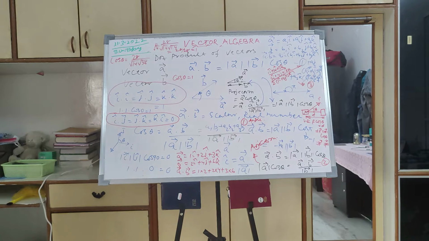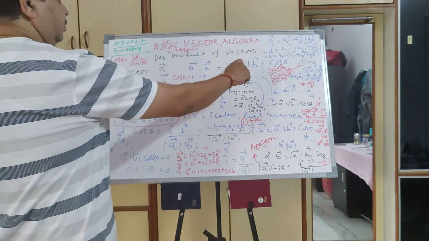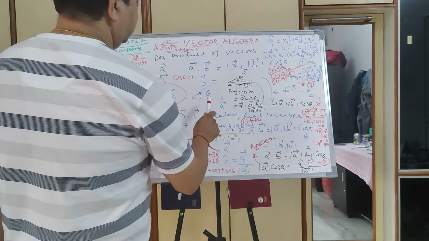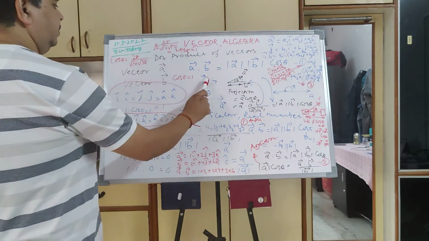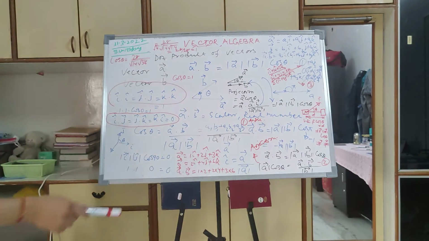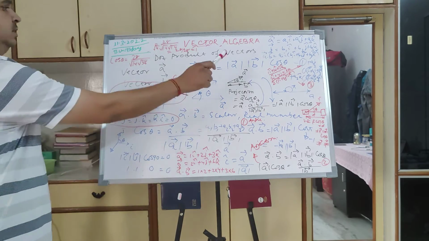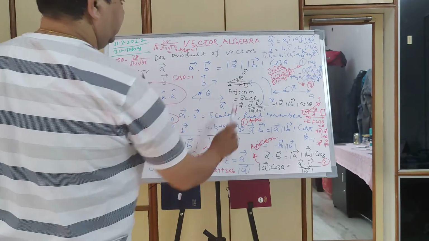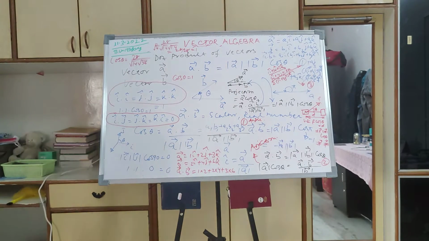So we have discussed the dot product. a dot b is equal to magnitude of a, magnitude of b, cos theta. Here a is a vector, b is a vector, the angle between them is measured anticlockwise, and that is the ab cos theta. Then a dot b is a scalar. So the dot product is a scalar, that is another thing.